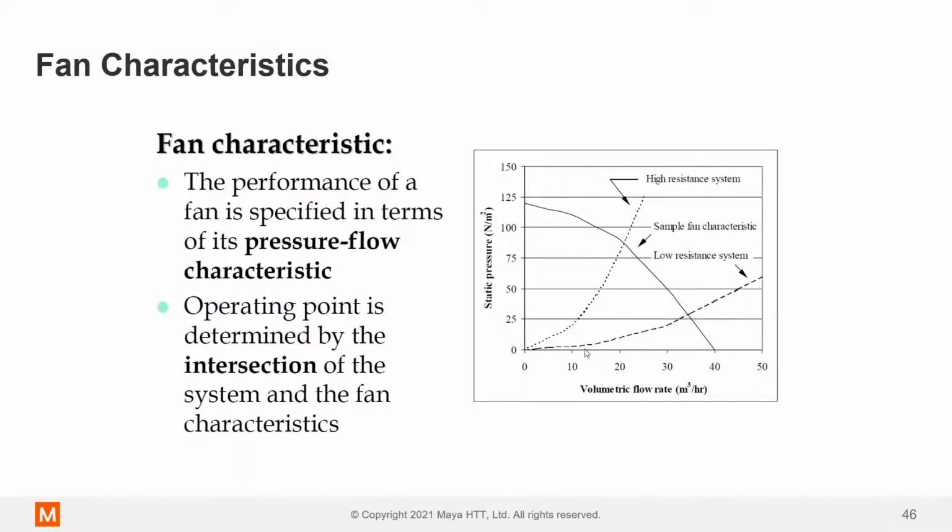So if you have a low resistance system, again, this is that same curve that we saw earlier on the heat sinks, the resistance versus the flow rate, then the crossing point is where the flow rate is. If it's a high resistance system, you're going to have a lower flow rate. So you can overlay these two graphs on top of each other and understand what the operating point of the fan and the system is going to be. And the system might not just be a heat sink. There could be further components downstream that impede airflow and cause resistance to airflow.